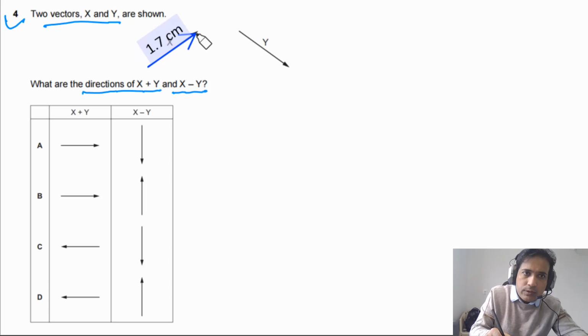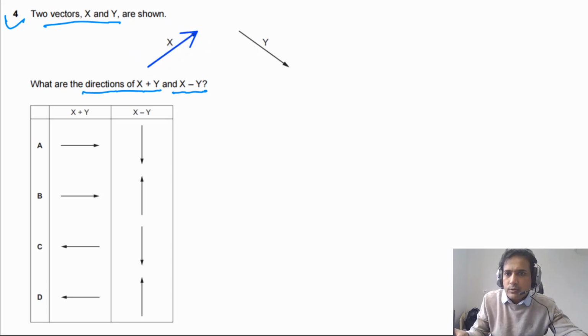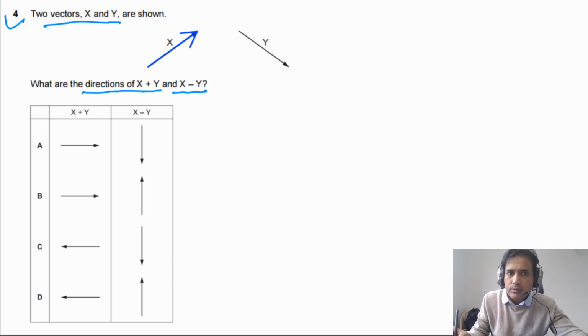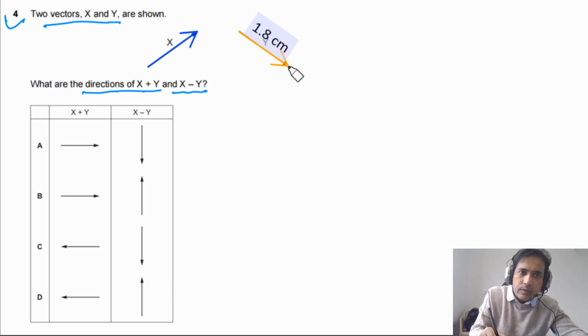So I can draw here, this is our vector x. I can also draw vector y using a different color. So we have vector y. So this is our vector y. I'm trying to make it as accurate as possible.